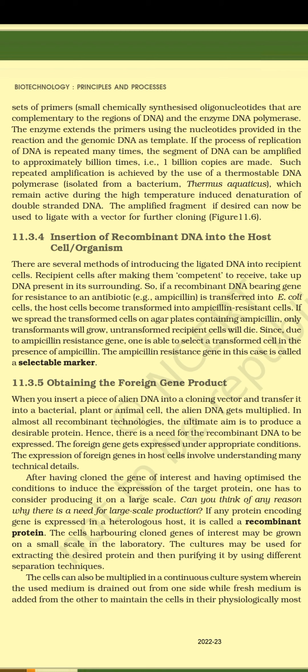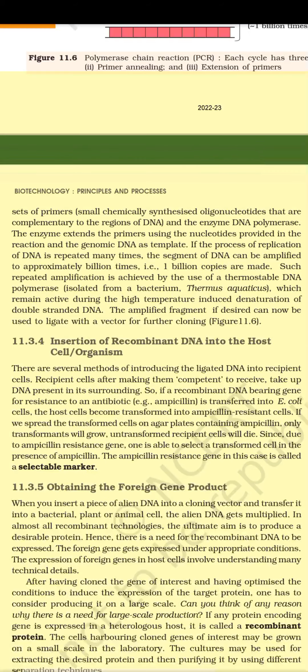The enzyme extends the primers using the nucleotides provided in the reaction and the genomic DNA as template. If the process of replication of DNA is repeated many times, the segment of DNA can be amplified approximately a billion times, i.e., 1 billion copies are made. Such repeated amplification is achieved by the use of a thermostable DNA polymerase isolated from a bacterium, Thermus aquaticus, which can remain active during the high temperature induced denaturation of double-stranded DNA. The amplified fragment, if desired, can now be used to ligate with a vector for further cloning.